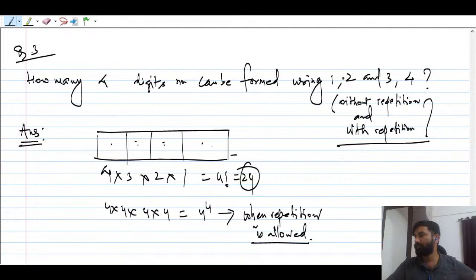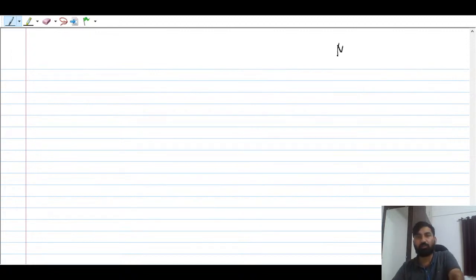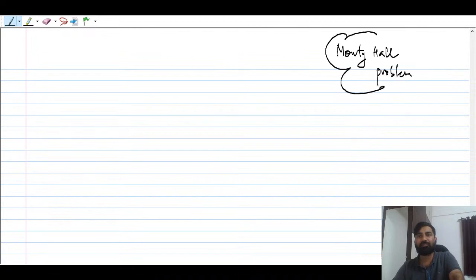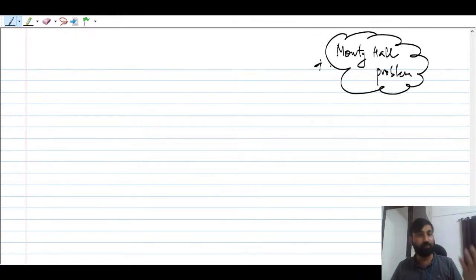And we will solve many problems. In fact, I will also discuss one very important problem. We call it the Monty Hall problem. You guys can search for it also, one of the very popular problems in probability. I will discuss this problem for you all. Initially I am going to focus on PNC, and I will make you strong in PNC. Then we'll go to probability.